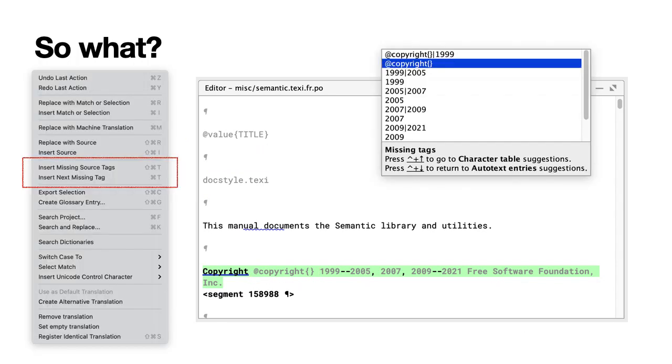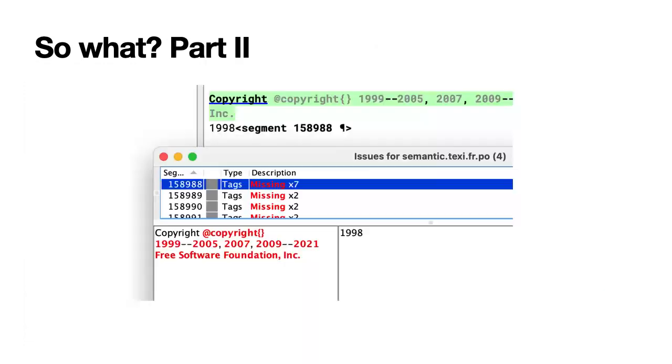So what we have now is a way to visualize the strings that we do not want to touch, but we still have to enter all of them in the translation. For that we have the pop-up menu that I used earlier with the glossary, and we also have items in the edit menu that come with shortcuts for easy insertion of missing tags.